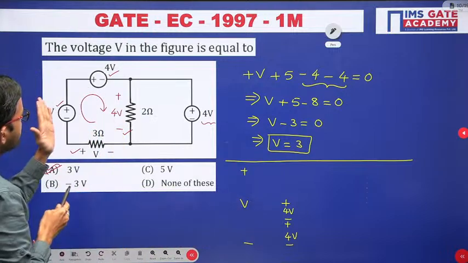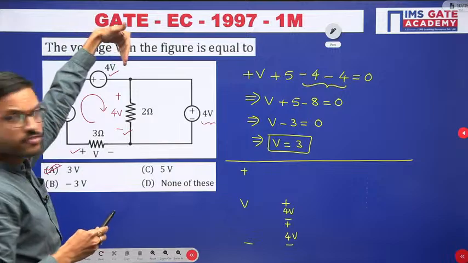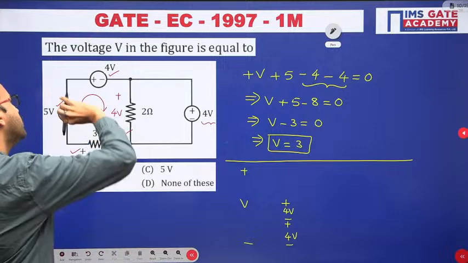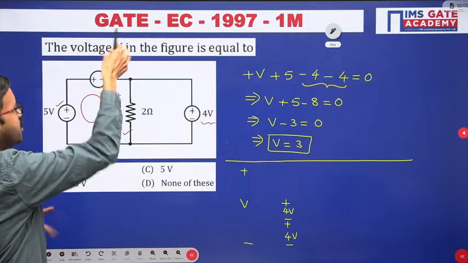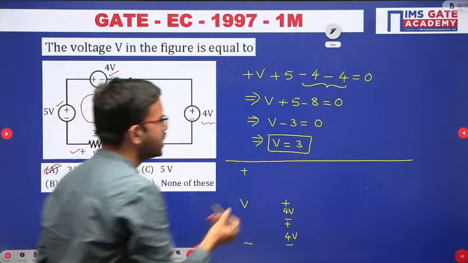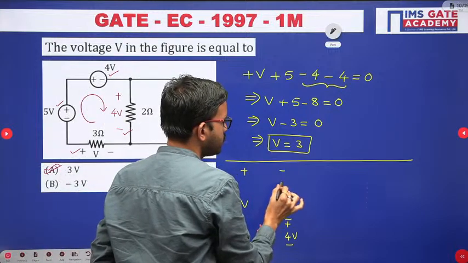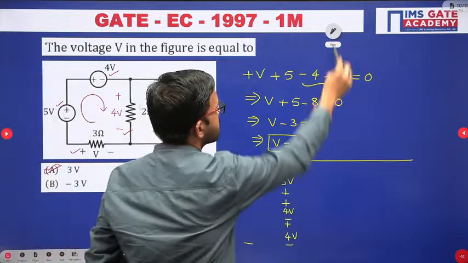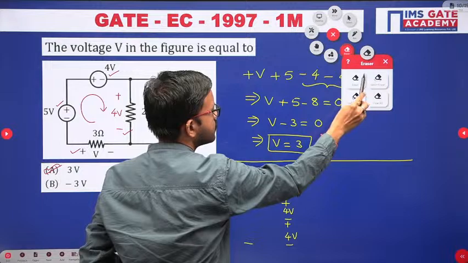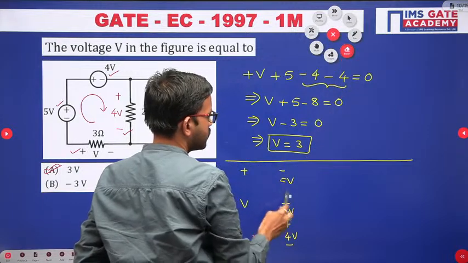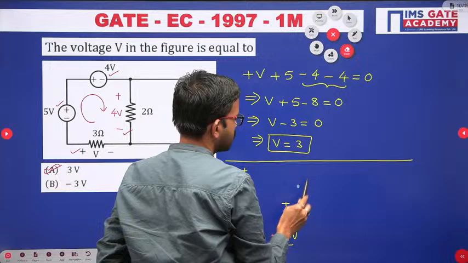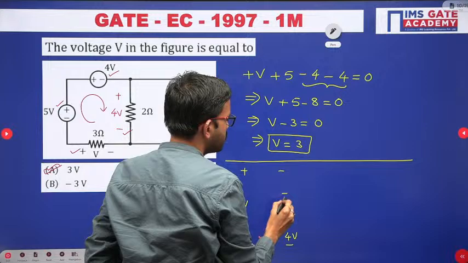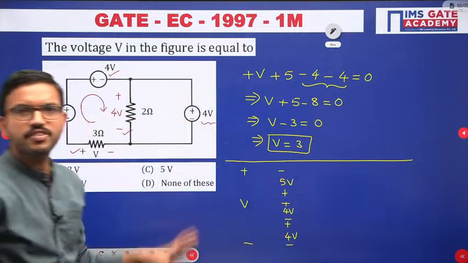Polarities are plus minus. Now when you are bringing this 5 volt source on top of this voltage source, what will happen? Here, whatever voltage source you are having, when you keep it vertical, the polarities will become opposite. You are getting minus plus 5 volt. Is it clear for everyone?